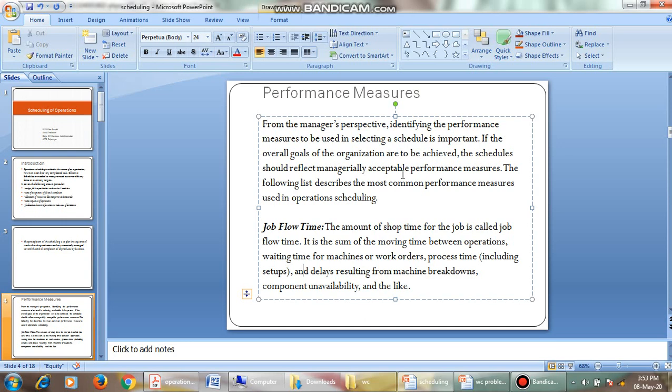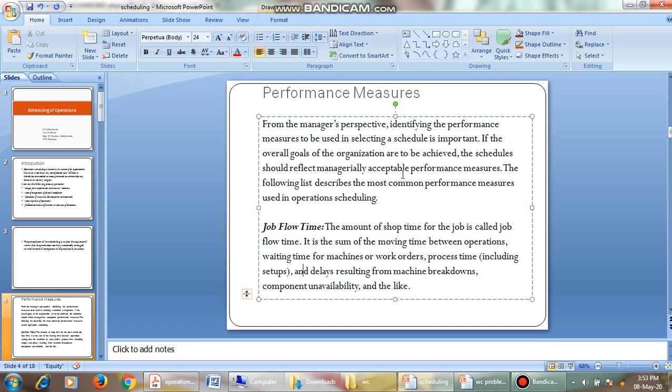So we have 50 minutes of time. And in the fourth step there is a machine breakdown and it was delayed for 2 hours. That time also has to be added up. And if there is an unavailability of a particular compound, material, equipment or employee, the work is delayed. We have to add all these things.